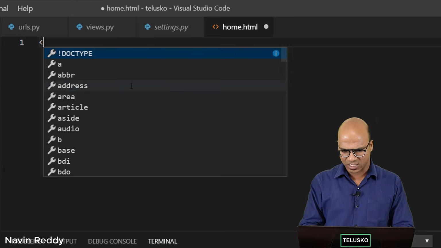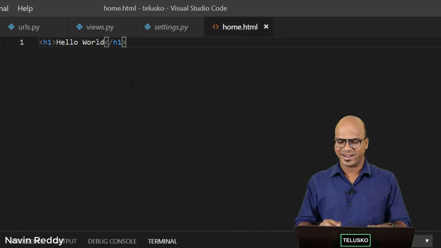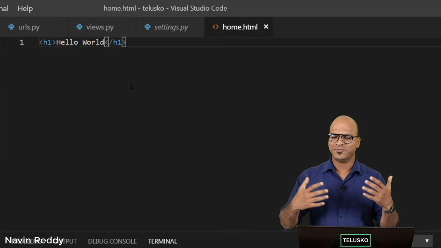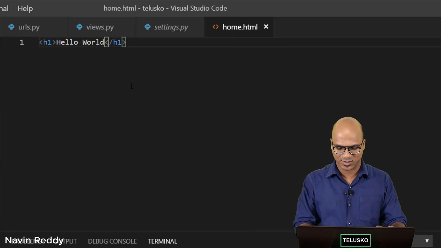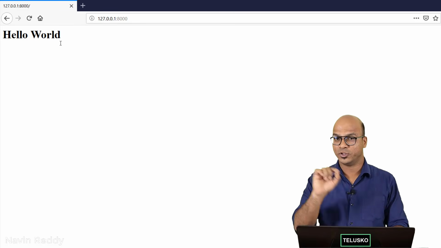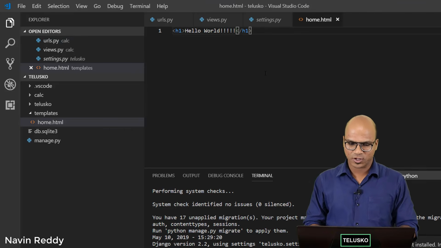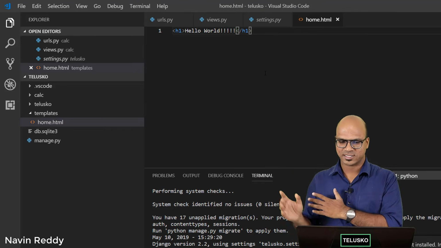But this time, of course, I will be using h1 tag, and I will print hello world, but just to get a different text, because you might not even know that something has changed. So what I will do is I will simply add some exclamation marks, because in the actual output here we don't have exclamation marks. So now we know when things are changing, right? So you can see we got hello world, and then at the end we are getting some exclamation marks.